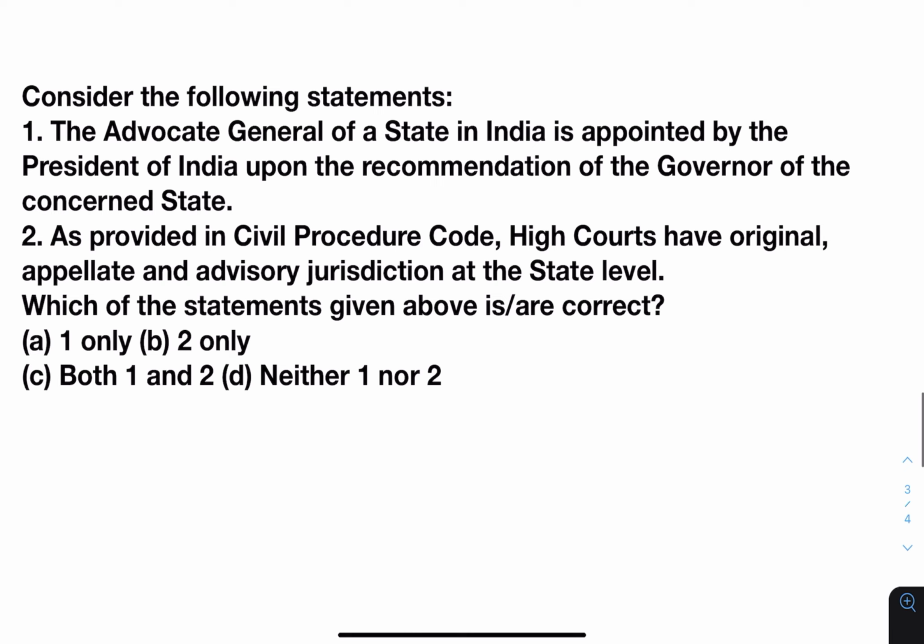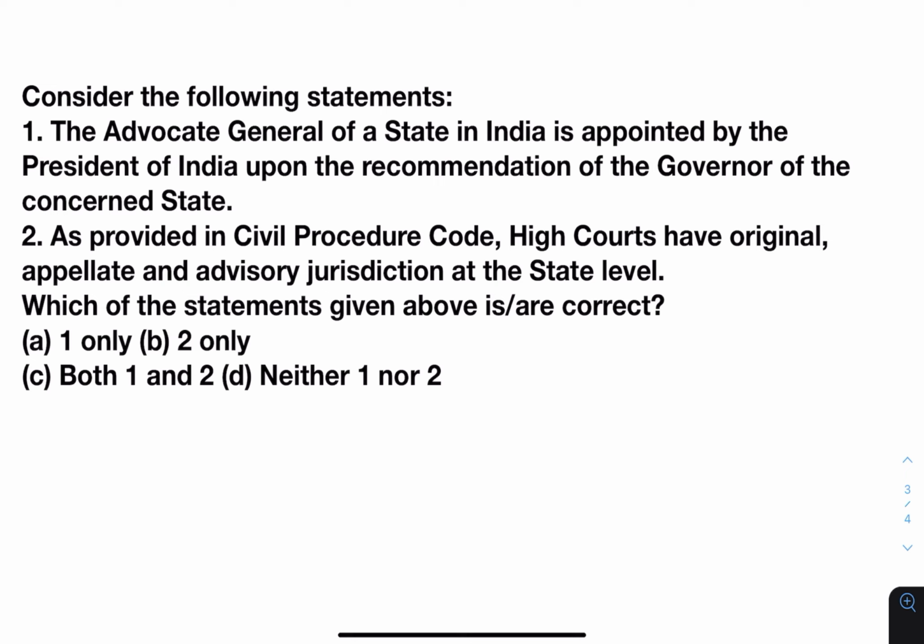Next, consider the following statements. Now this question was very confusing and I would like you to post your answer in the comments as well as your explanation. One, the Advocate General of a state in India is appointed by the President of India upon the recommendation of the Governor of the concerned state. Two, as provided in the Civil Procedure Code, High Courts have original, appellate and advisory jurisdiction at the state level. Which of the statements given above are correct?